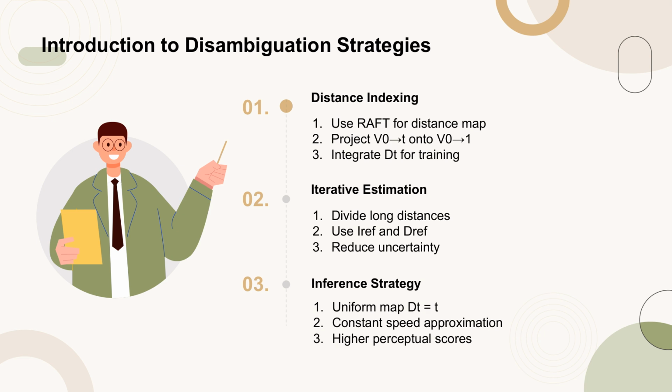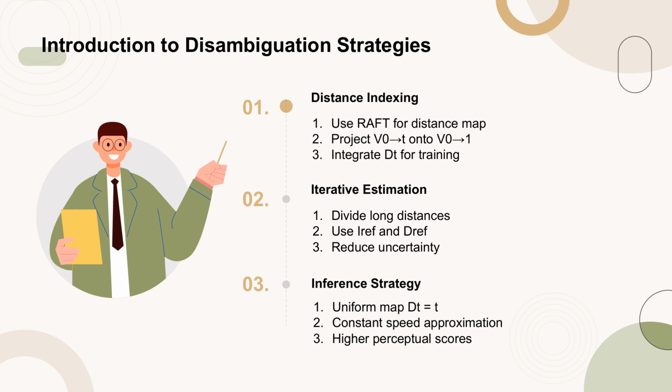The authors introduced two strategies to address velocity ambiguity in video frame interpolation. The first strategy is distance indexing, which uses an off-the-shelf optical flow estimator, RAFT, to determine a pixel-wise distance map. This map is calculated by projecting the motion vector from I0 to It onto the vector from I0 to I1. By integrating this distance map, the network can achieve sharper frames during inference.